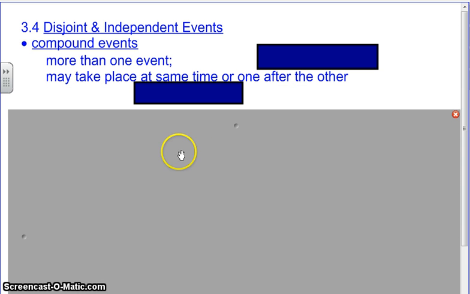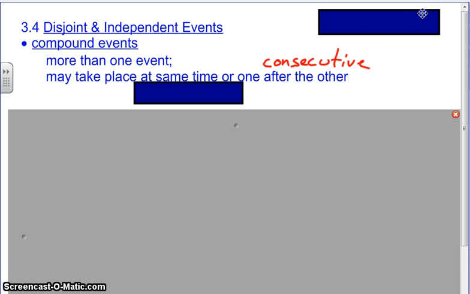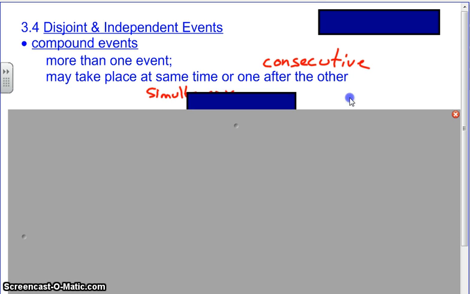Does anyone know a synonym for one after the other? One word that means, say it, Wesley. Good, consecutive. That's right. Consecutive events, one after the other. And at the same time would be simultaneous. Very good.